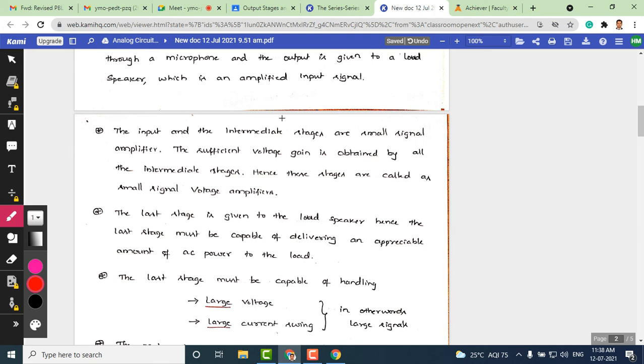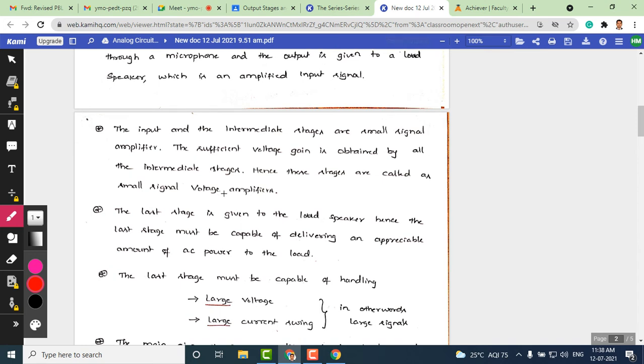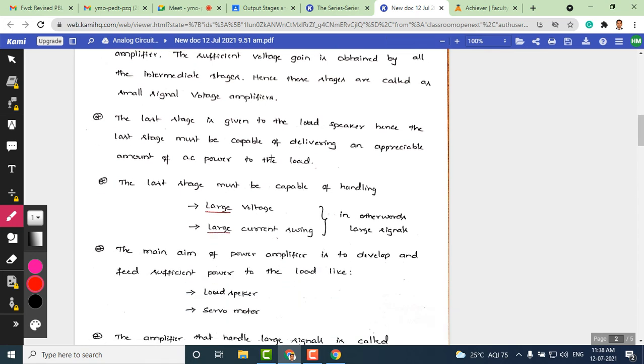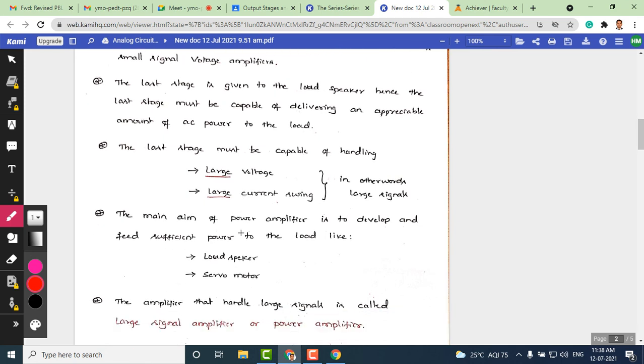Okay, so we'll move on to the other points here. In the intermediate stages, you can see that the signal gets boosted up, and small signal voltage amplifiers increase the strength of the signal. Finally, the last stage is given to the loudspeaker here, which can easily deliver the load AC power to the loudspeaker here. And look at the last stage, it has to satisfy certain properties. It should handle a large voltage, and also it should handle a large current swing.